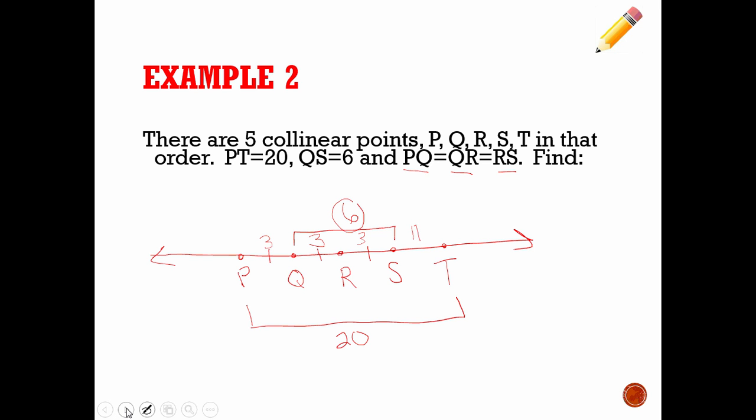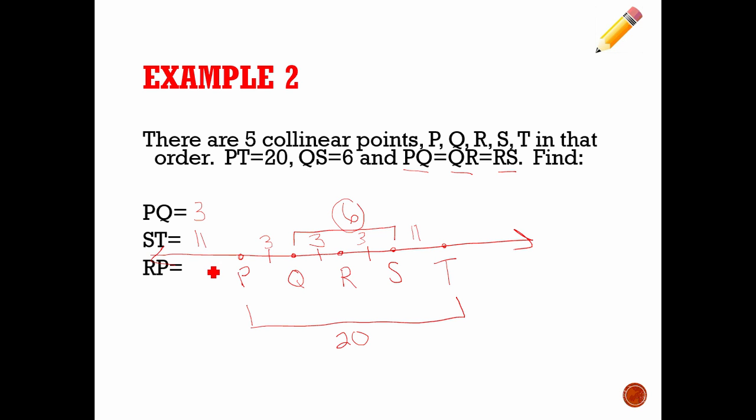So if that's the case, and we have this beautiful picture, could we find all these missing pieces? Sure. All we have to do is draw a good diagram, and use our diagram here to fill in other missing pieces that we don't know. So how far is it from P to Q now? We could say, well, it's 3. I can see it clearly from my picture. How far is it from S to T? It's 11. I have that marked in my picture. How far is it from R to P?